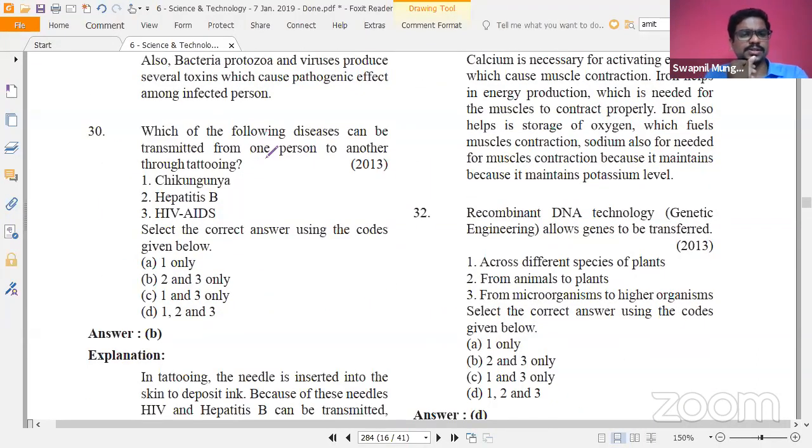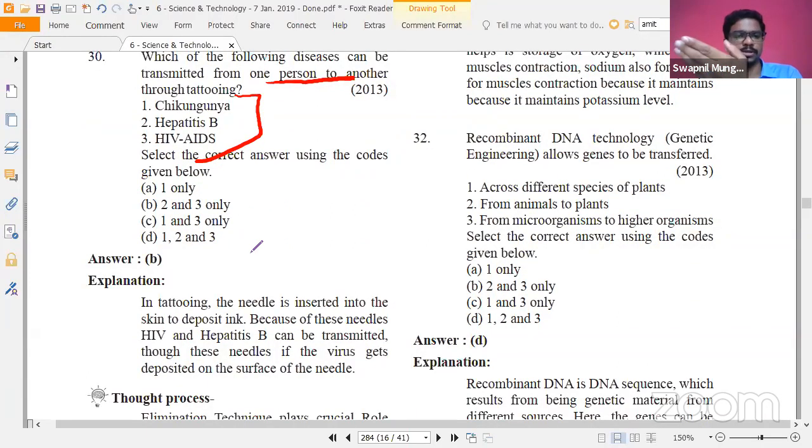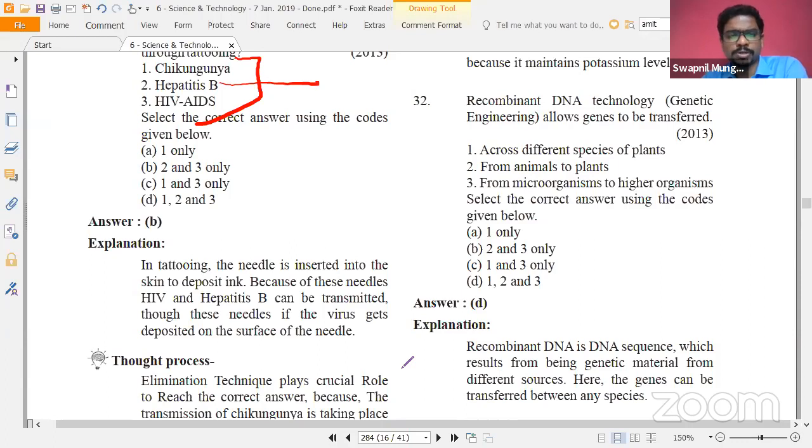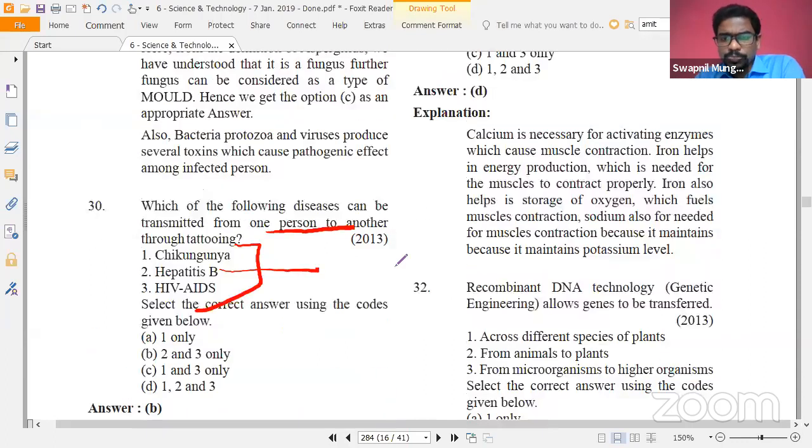Which of the following diseases is transmitted from one person to another person? Chikungunya, hepatitis B, and HIV/AIDS. Apart from chikungunya, because chikungunya cannot be transmitted from one person to another person, but hepatitis B and HIV/AIDS can be. Hepatitis B again is very important because of various movements that are going on and various awareness campaigns about hepatitis B in India and in the world. But chikungunya, you all know that it cannot be transmitted from human to human. It is not a contagious disease as such.